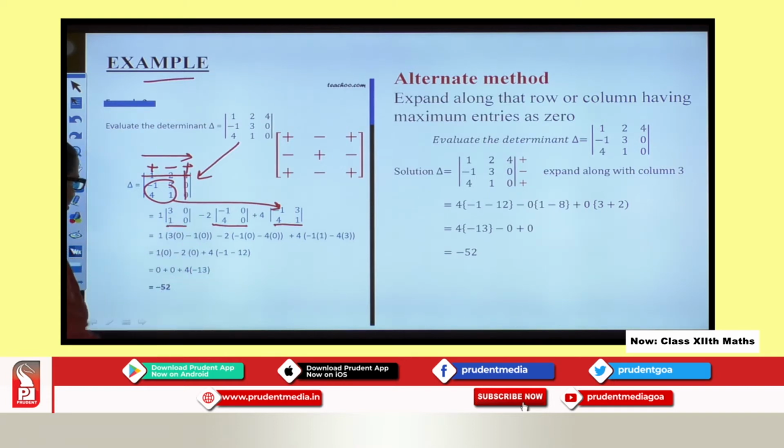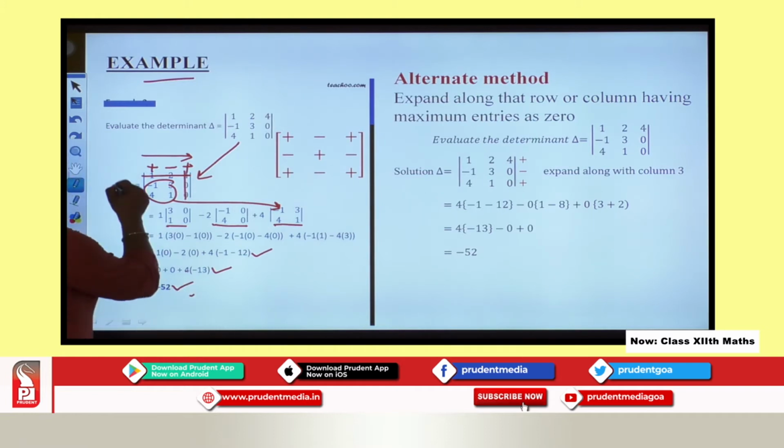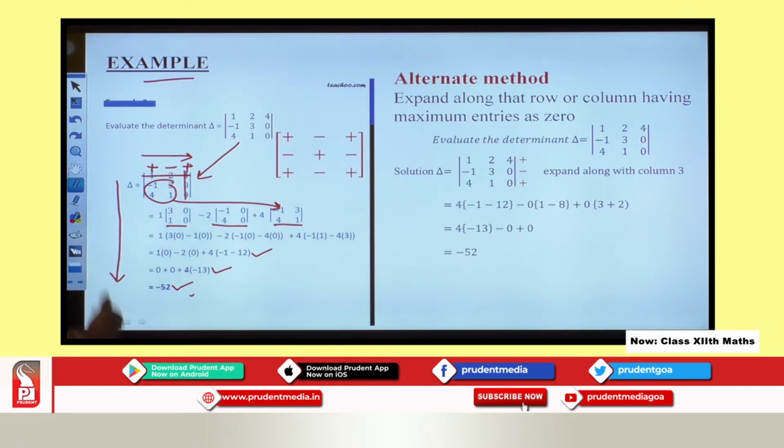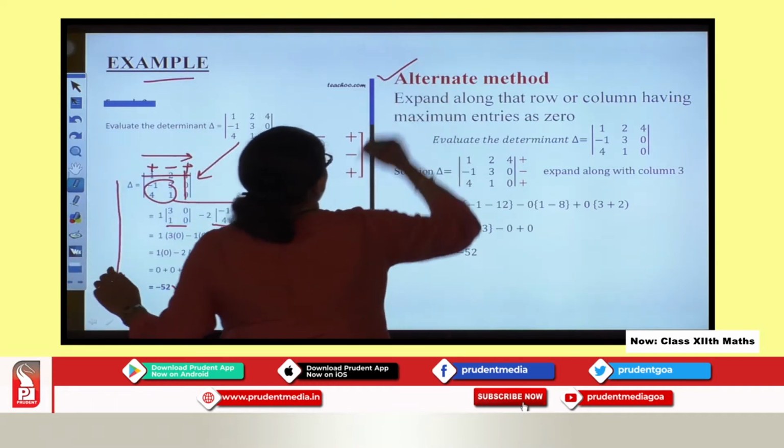I explained to you all, this is simple mathematics. So 0 plus 0 plus 4 into minus 13, you get minus 52. It is a lengthy procedure, right? Now instead of doing so, let us go for an alternate method.